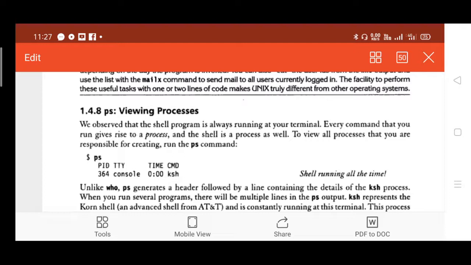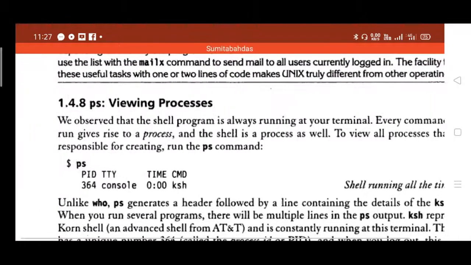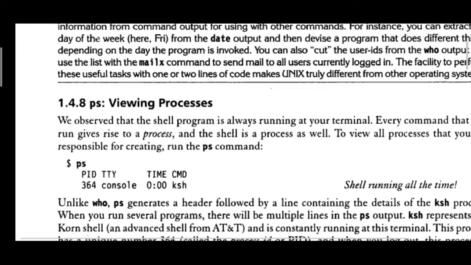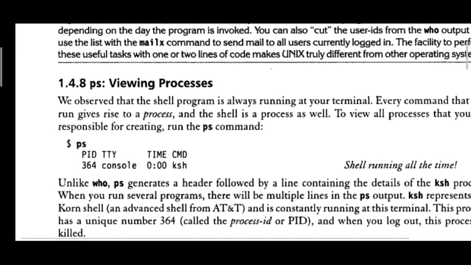To view all the processes that you are responsible for creating, run the ps command. What is the command to be executed? So ps is the command to be executed. That will give you all the process details. Process details can be checked with the help of a command called ps.